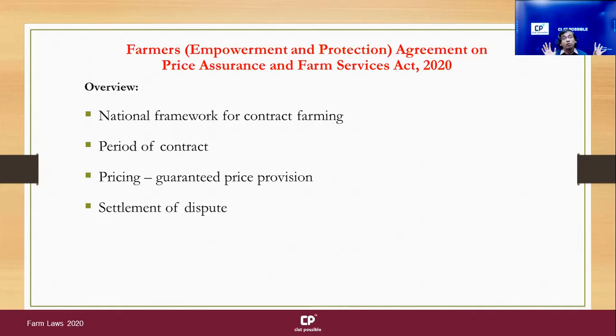Courts are not involved. So in a typical contract matter where there is a dispute, where do you go? You go to a civil court. But here they have said, no, you will not go to a civil court. You will only go to the SDM and then the appellate authority. So that's something to remember. That's an aspect that needs to be remembered.